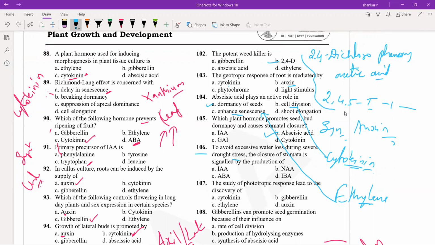Okay. 106. To avoid excessive water loss during severe drought stress, the closure of stomata is signaled by the production of... Again, it's the same related question. The answer is ABA, abscisic acid. Just now I told you it helps in the closing of the stomata in stress, whatever the stress may be. Here they have taken severe drought stress. What happens? The stomata close in order to minimize the water loss. So it is achieved by abscisic acid.